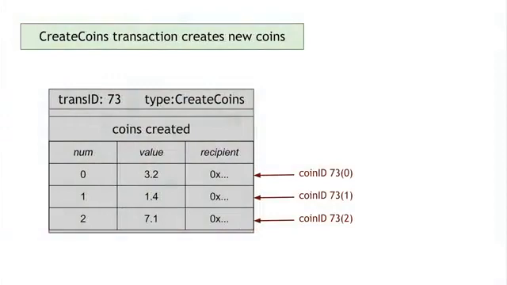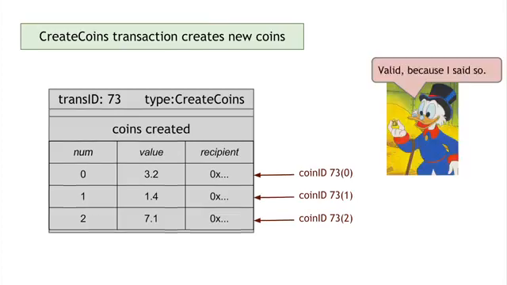Now we're going to have a concept in Scrooge Coin of a coin ID. That refers to a particular coin. So this particular coin here is coin ID 73 because it was created in transaction 73, and it was number 0 within that transaction. Similarly, we have 73 and so on. So every coin in Scrooge Coin has a coin ID that we can use to refer to it.